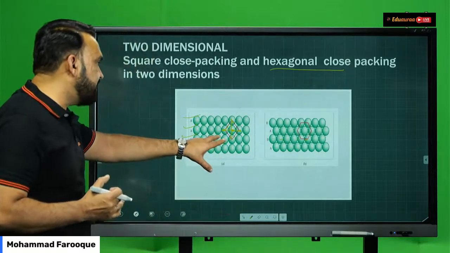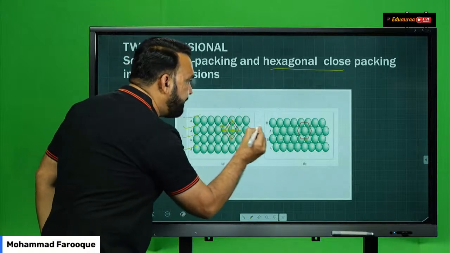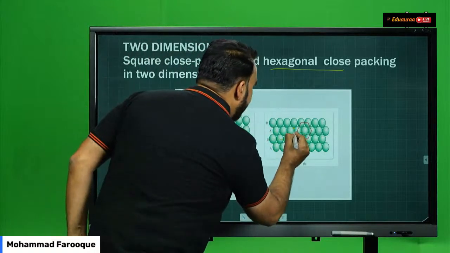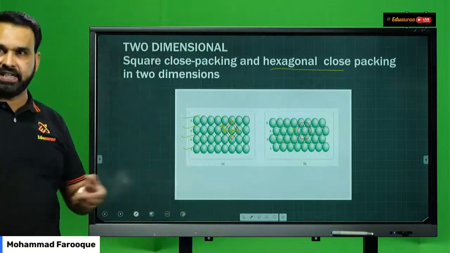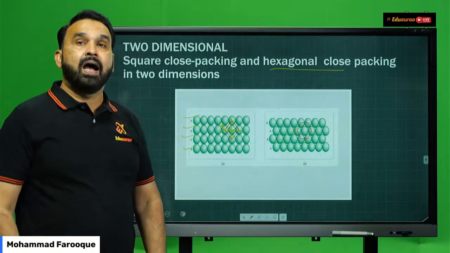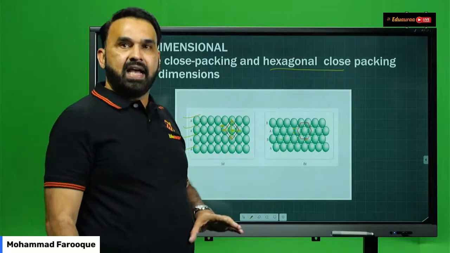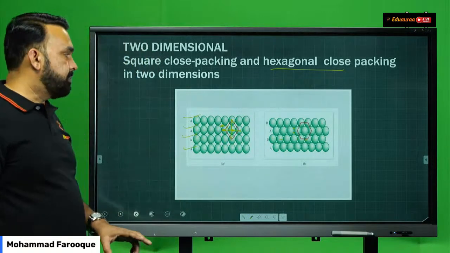Now, because of this arrangement, you can see that there is some space or gap, empty space. That empty space or gap is called voids. Therefore, a cubic crystal structure does not have 100% packing efficiency. We have seen that there is void space, which is called empty space.